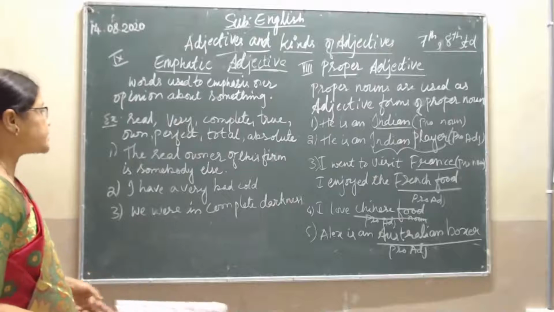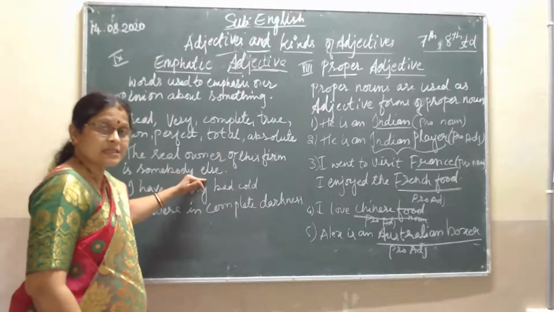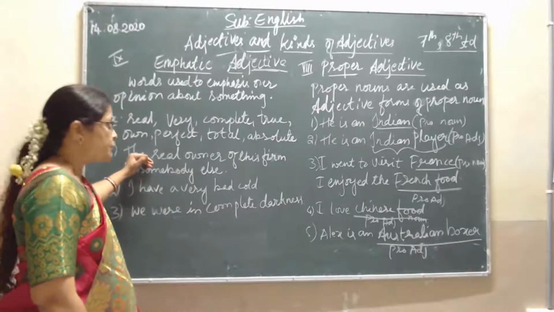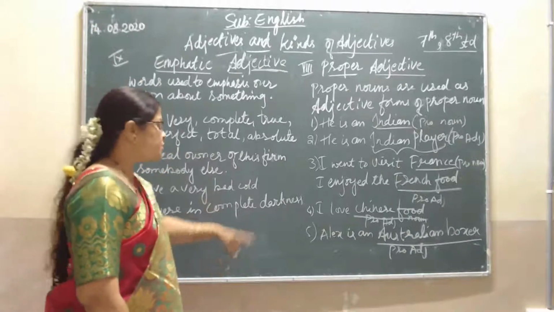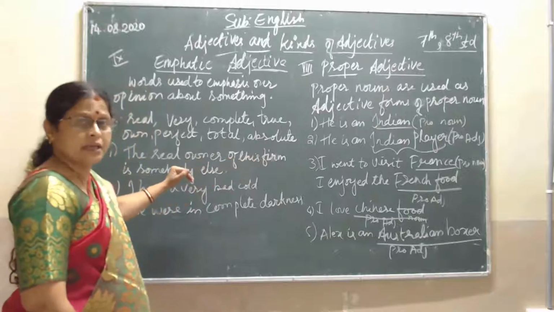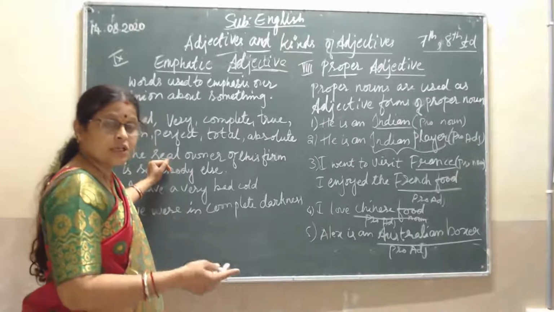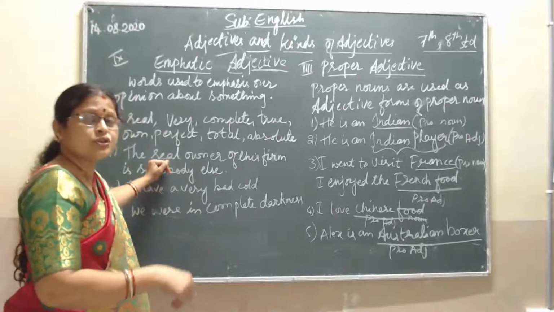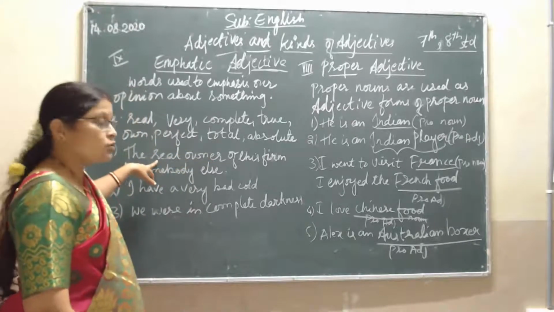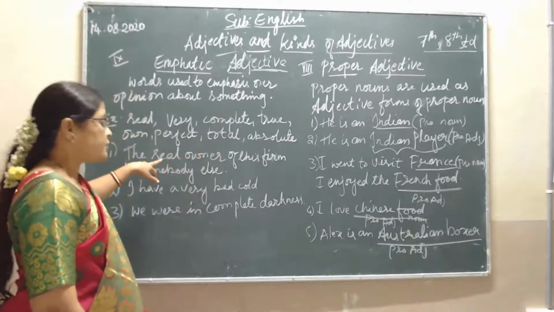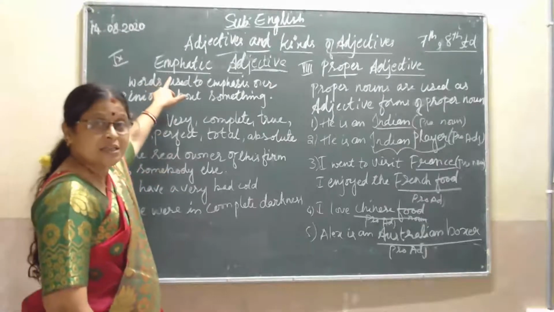So here I have given three sentences. You can see that the real owner of this firm is somebody else. We are talking about some person here. We don't know him. We are talking about the person, and also about the firm here. But we know that he is not the exact owner whom we have seen or met, but the real owner is somebody else. We are emphasizing, giving more stress on the real owner. So this is our opinion. Here we are writing one adjective before the noun, that is real, which is an emphatic adjective.